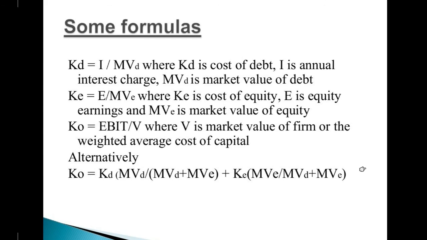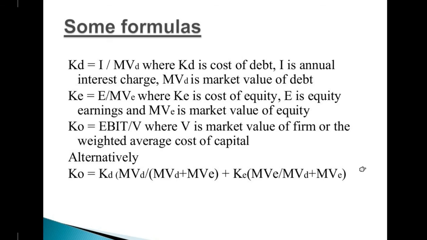So some formulas: KD is the cost of debt. For calculating KD, it is I divided by MV, where KD is the cost of debt, I is the annual interest, and MV is the market value of debt. KE is equal to E divided by MV, where KE is the cost of equity, E is equity earnings, and MV is the market value of equity.